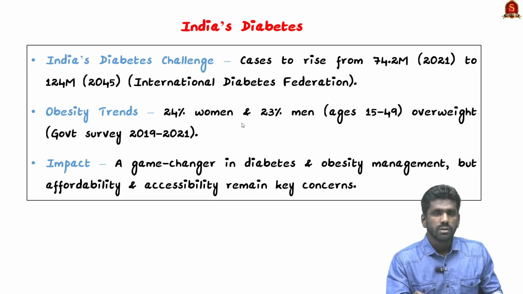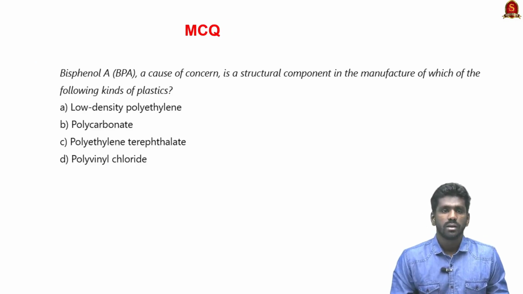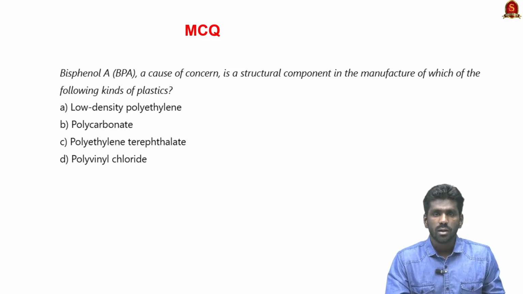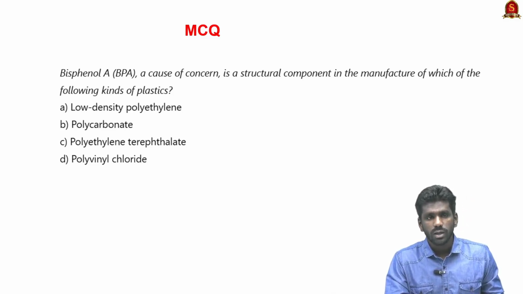Let us see an MCQ related to this topic. Bisphenol A, a cause of concern, is a structural component in the manufacture of which of the following kinds of plastics? The correct answer is option B, polycarbonate.